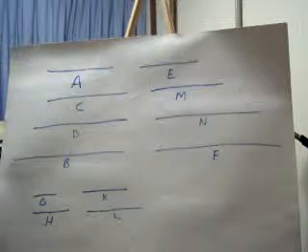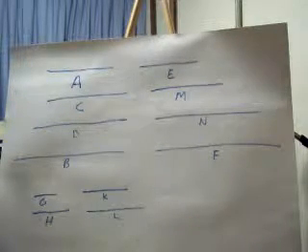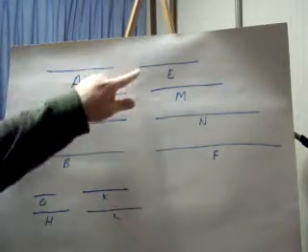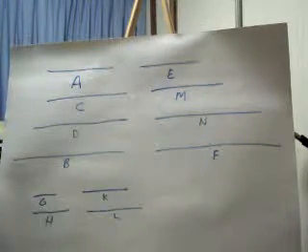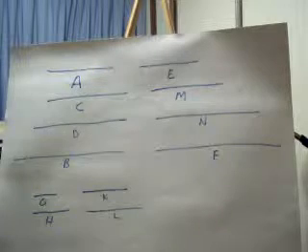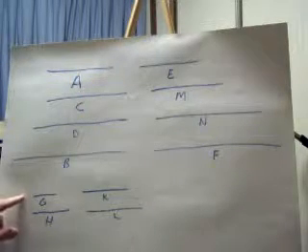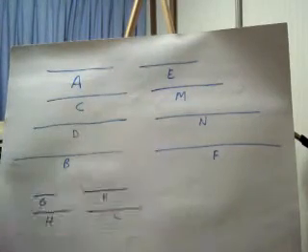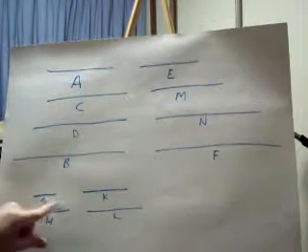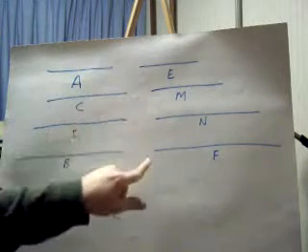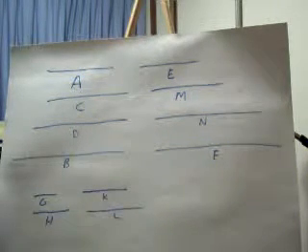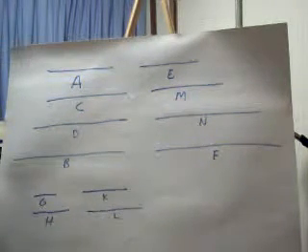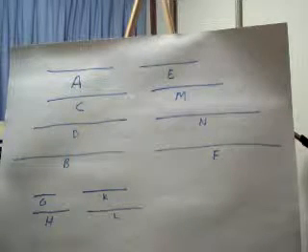But as A is to B, so is E to F. So as this is to this, so is this to that. Therefore, as G is to L, so is E to F. Boom. But G and L are prime.